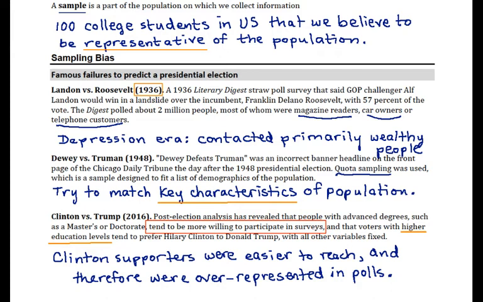These factors may have played into the 1936 and 1948 elections as well. These ones aren't nearly as close to us, so it's a little bit harder to know. But since right now we're really focusing on sampling bias, these are the details in particular that relate to sampling bias that stand out in these three elections.